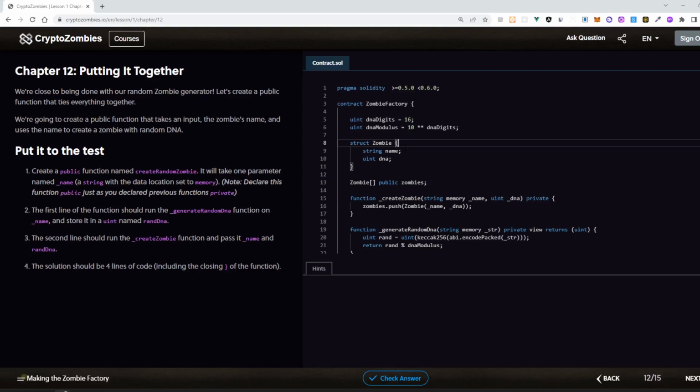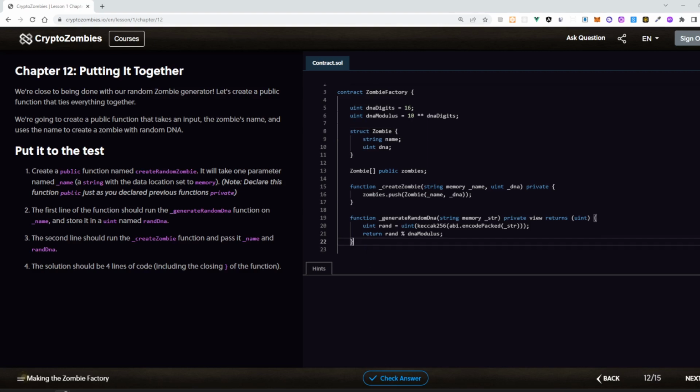Now we are on chapter number 12, putting it together. We are close to being done with our random zombie generator. Let's create a public function that ties everything together. We are going to create a public function that takes an input, the zombie's name, and uses the name to create a zombie with random DNA.